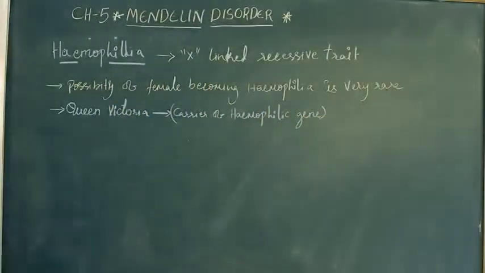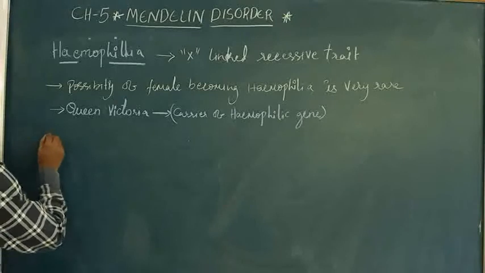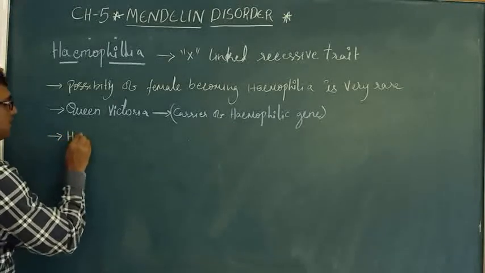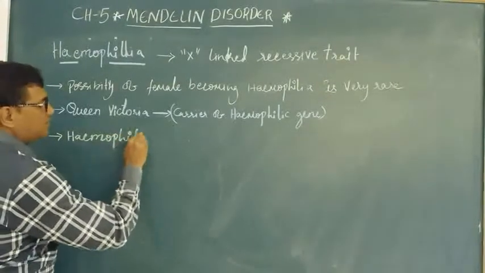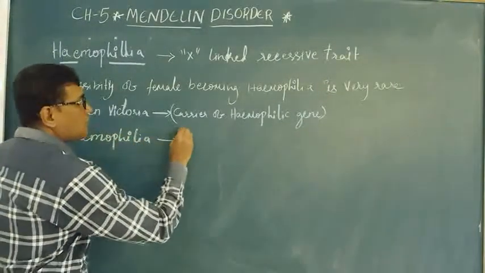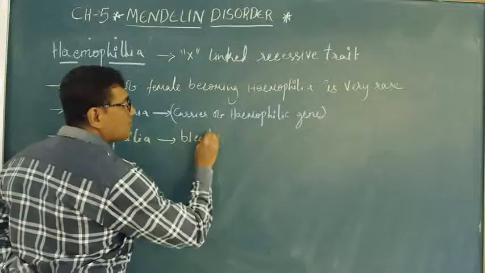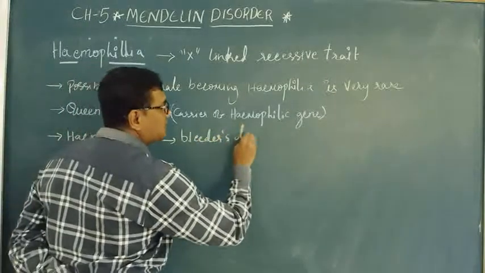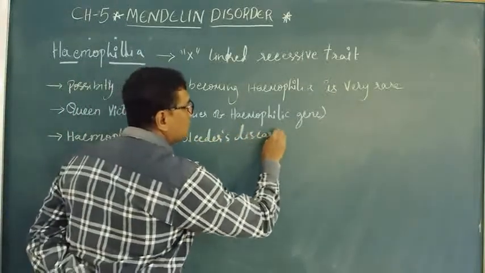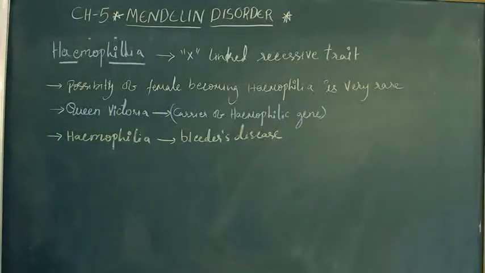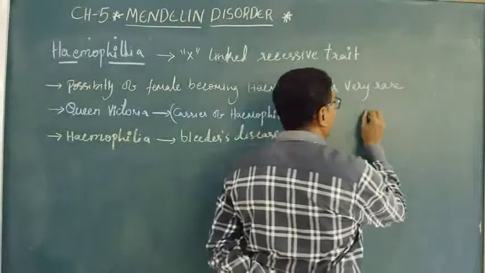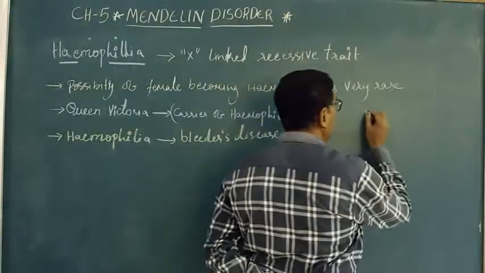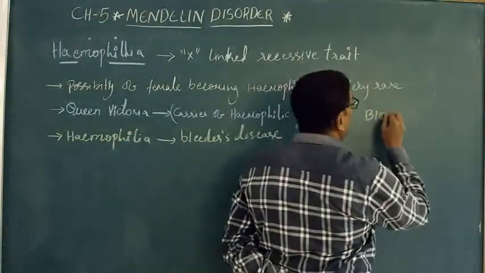So what is this hemophilic gene? It is also called bleeder's disease. So here blood coagulation is the major problem.